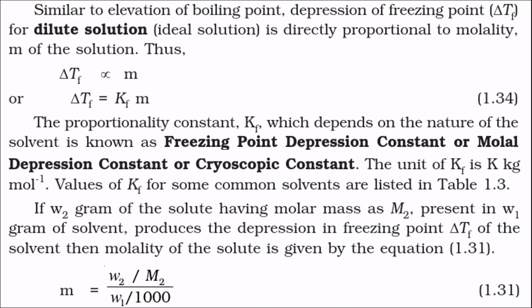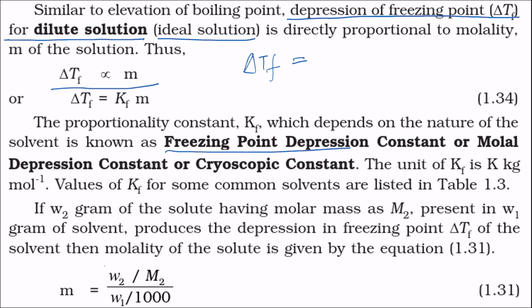Now similar to elevation of boiling point, depression of freezing point for dilute solution, that is ideal solution, is directly proportional to molality of the solution. So depression in freezing point is directly proportional to molality of the solution, and proportionality constant is also known as freezing point depression constant or molal depression constant or cryoscopic constant. It is represented as Kf. It depends upon the nature of the solvent, and delta Tf can be written as Kf into molality of the solution.